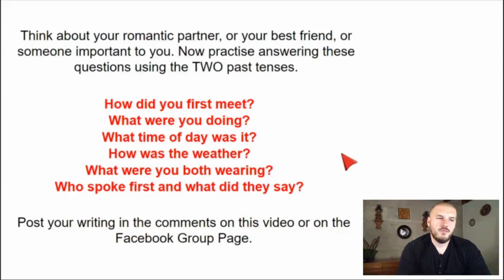If you are studying with your friends, maybe you can do this activity. Think about your romantic partner, your boyfriend, girlfriend, husband, wife, or maybe your best friend or somebody else important to you, okay? And I want you to practice answering these questions with 2 past tenses, okay? So tell me the story of how did you first meet? What were you doing? What time of day was it? How was the weather? What were you both wearing? Who spoke first and what did they say?